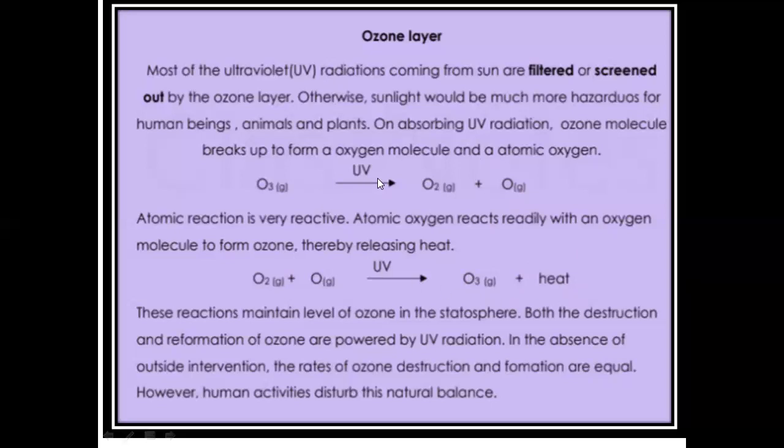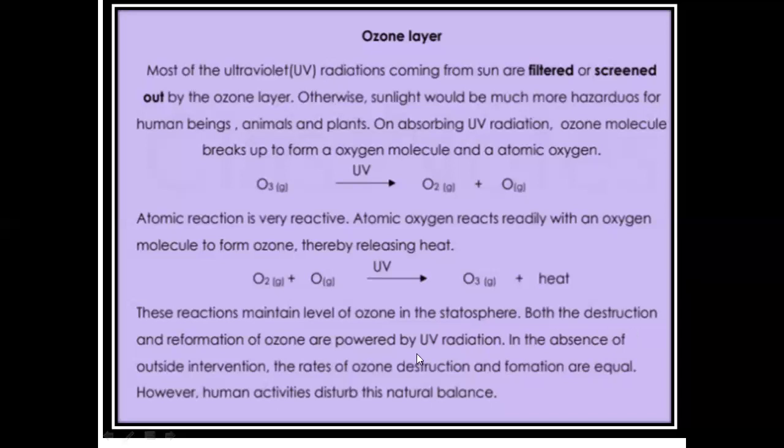That heat release, the intense ultraviolet radiation, their heat is utilized by the breaking of ozone, and then the intensity of that heat decreases because some part of that ultraviolet radiation or hot radiation is utilized by breaking the ozone molecule. That's why the heat released is less intense and causes no harm to life on Earth. These reactions maintain the level of ozone in the stratosphere.